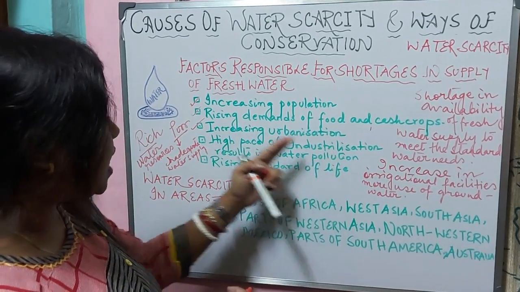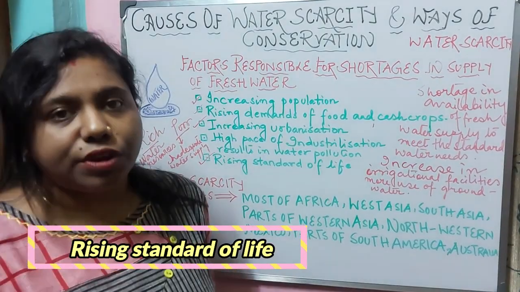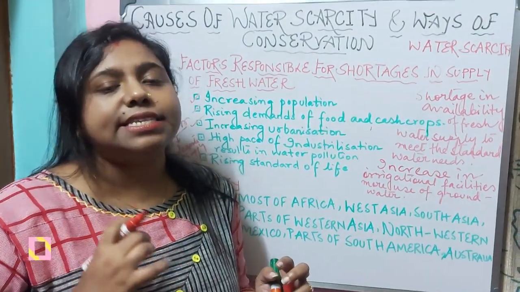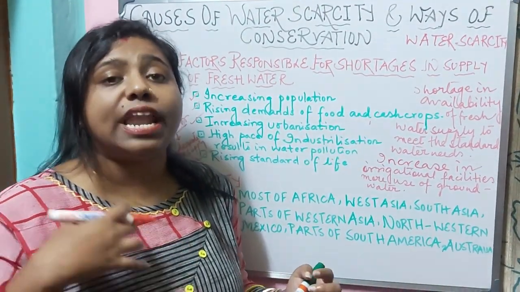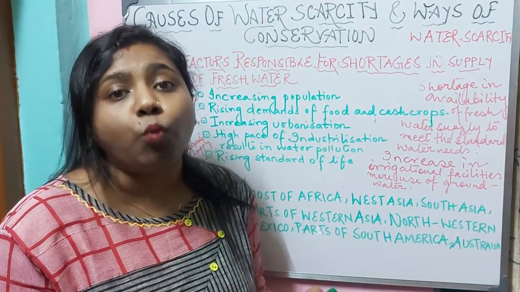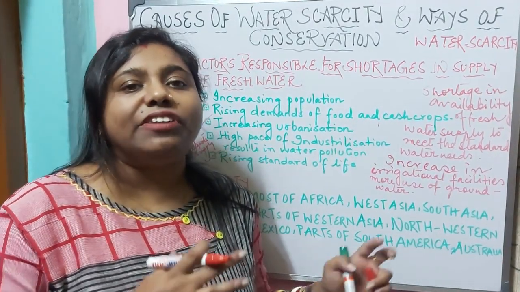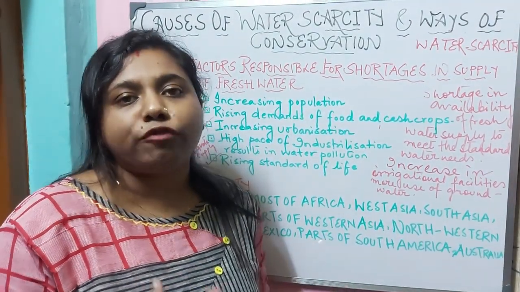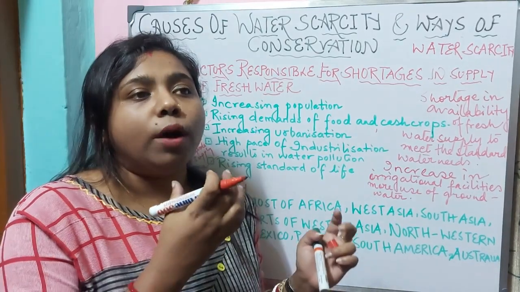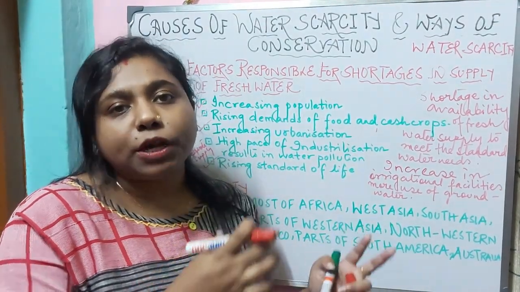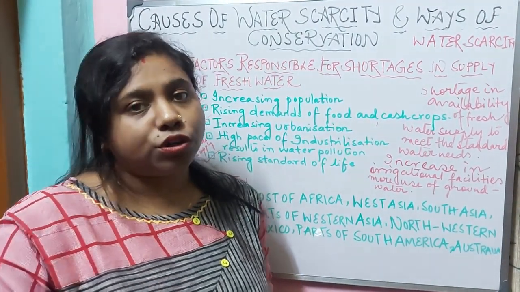This increasing urbanization is also leading to a rising standard of life. Why? Because the income of the people is increasing. As the income is increasing, they are utilizing more water intensive goods. They have their private tube wells or pump sets which they are utilizing to meet their demand for water. But the poor people have to depend on the water supply which is not regular. Like if you have noticed in the slums of Kolkata or in the nearby slums where you people live, they have to depend on municipal water which is supplied for a particular period of time, and most of the time they face the problem of water scarcity or water shortage.